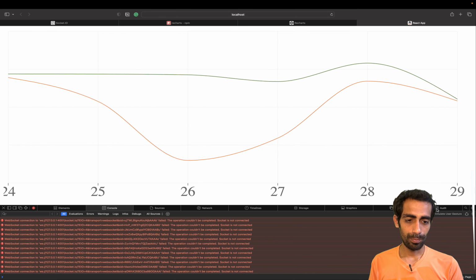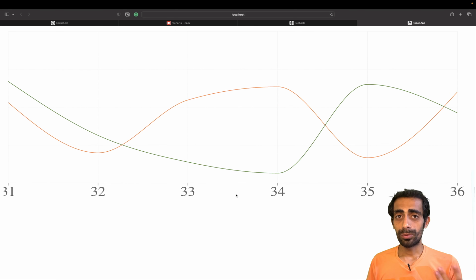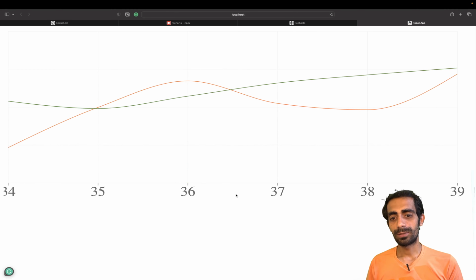Let's close this up. So this is it. You can implement graphs and lots of other things according to your choice, but for this tutorial this is it.